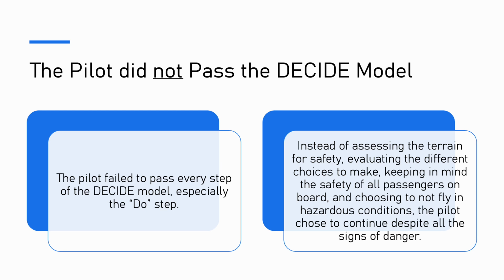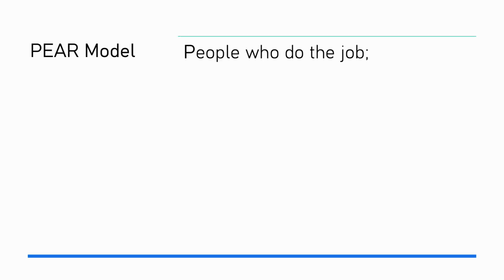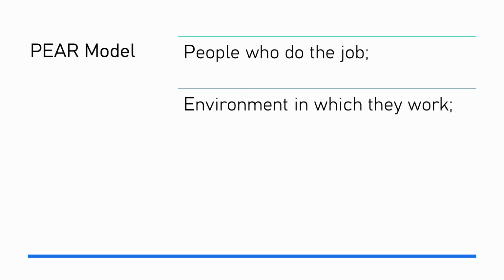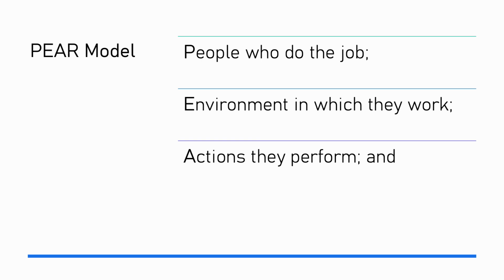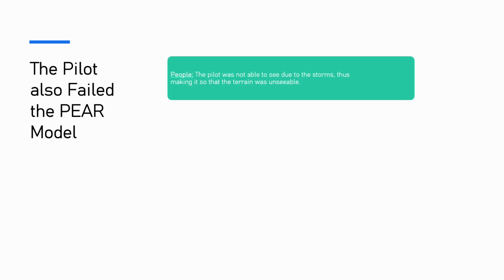Now, with that, according to the PEAR model, it stands for people who do the job, environment in which they work, actions they perform, and resources necessary to complete the job. Now, sadly, again, the pilot does not seem to pass the PEAR model. He did not successfully pass any of the steps.